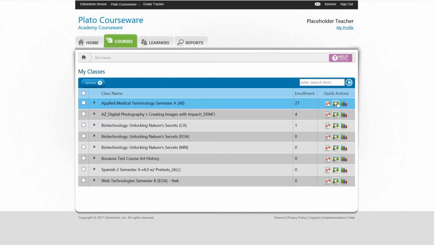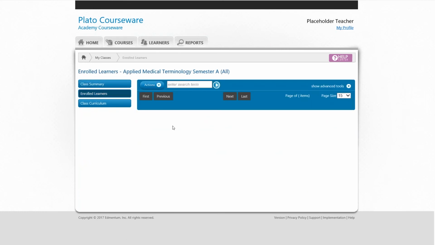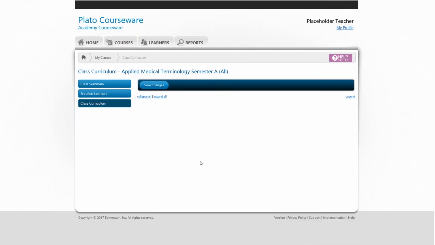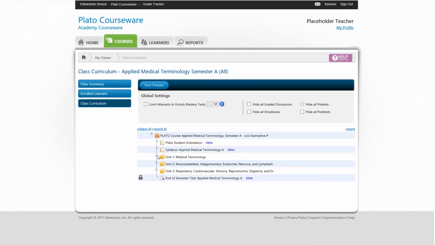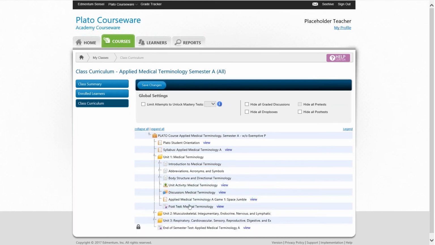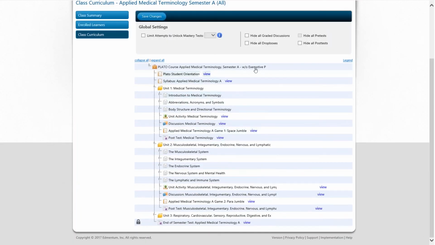Okay, so we can click into class summary, and this will show us the enrolled learners that we have. I have 15, and before I take any action on this page, let me go ahead and show you class curriculum. So this will show you the structure of the course that you're teaching, so you can expand, you can preview any of these modules and tests, so you'll be able to do that.